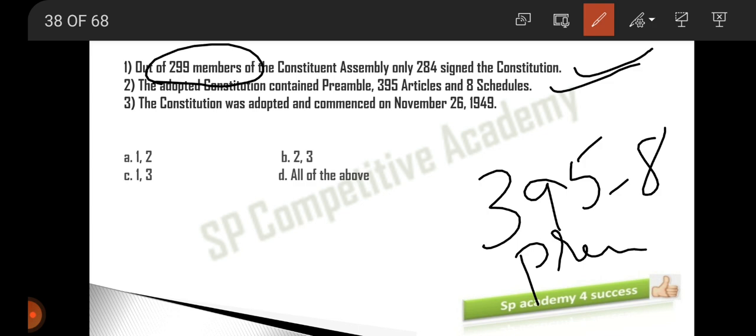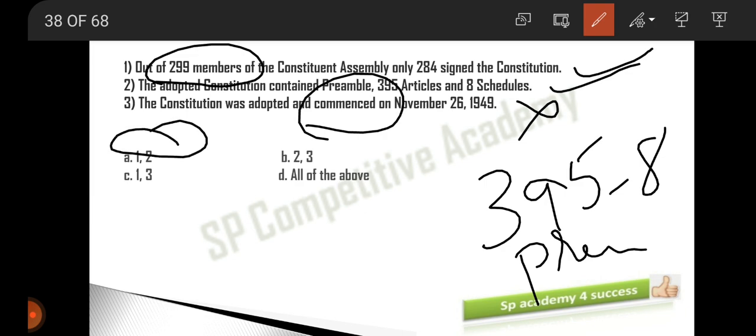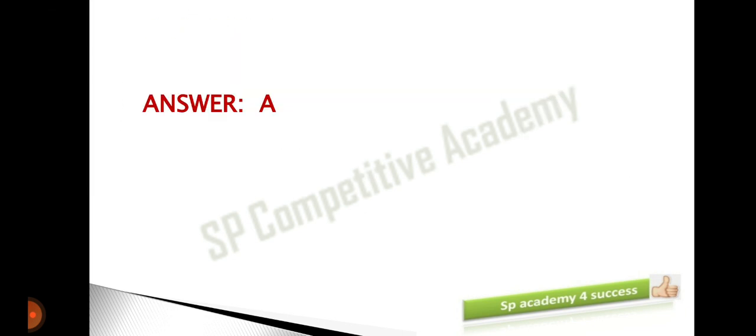Moving on to the next statement: the Constitution was adopted and commenced on November 26, 1949. No, this is wrong. It was adopted on that date, but not commenced. The commencement date is different from the adoption date. So this is the wrong statement. The answer is that only the first and second statements are right. So option A is the right answer for this.